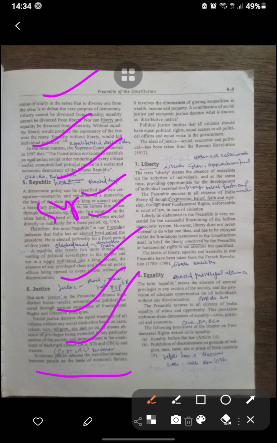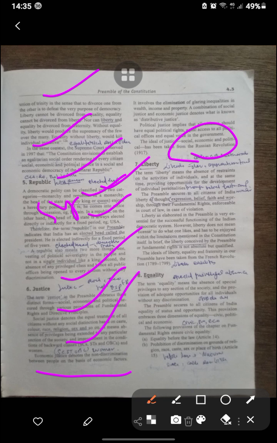The idea of justice was known as justice and resolution. Liberty means the absence of restraint on the activity of individuals, while providing the opportunity for the development of the personality. The Preamble secures to all citizens of India liberty of thought, expression, belief, faith, and worship. Liberty, as elaborated in the Preamble, is very essential for the successful functioning of the democratic system.